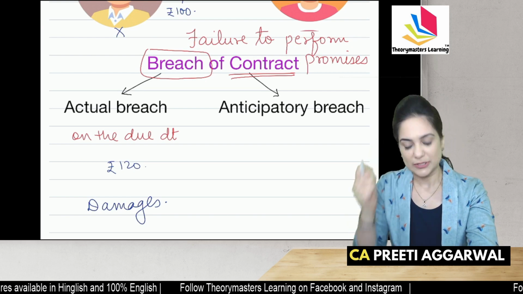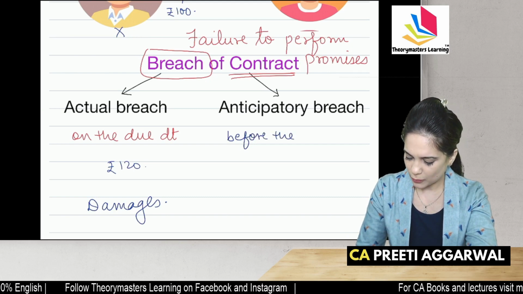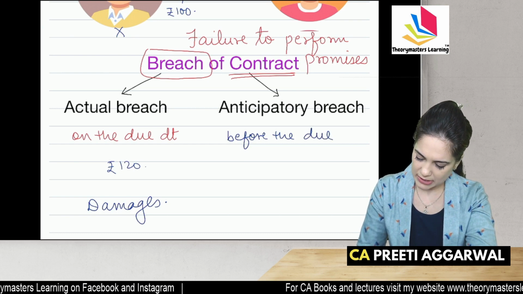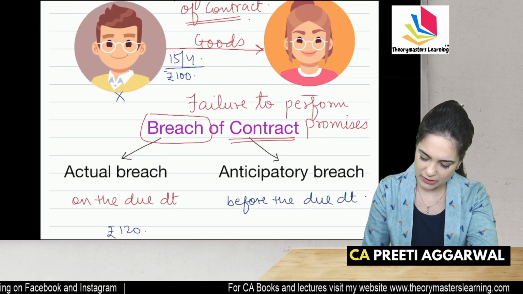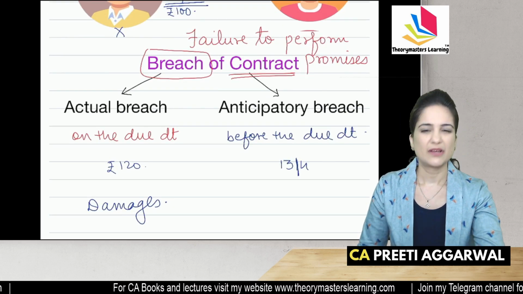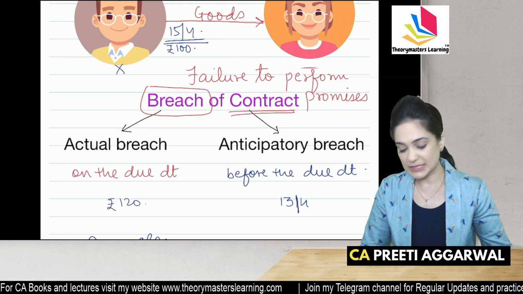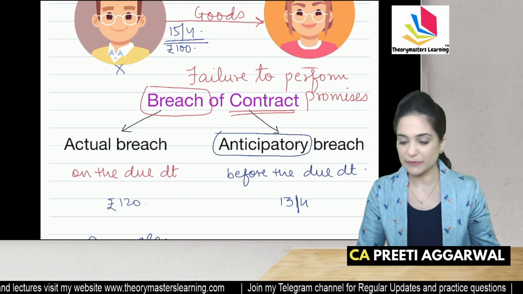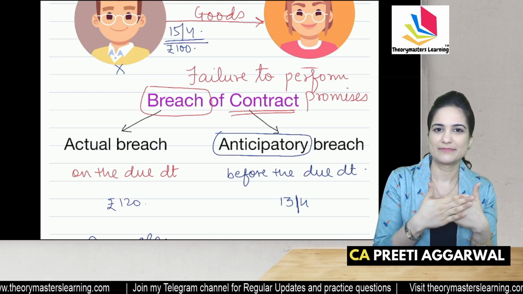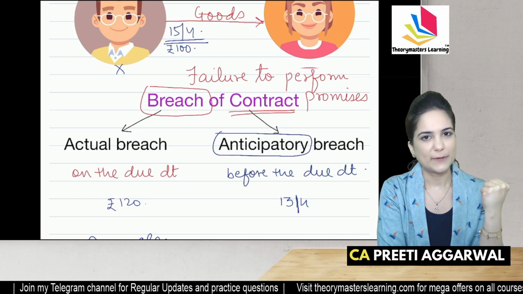What is anticipatory breach? Anticipatory breach means breach which takes place before the due date. Like the due date in this case is 15th. He promised to deliver it on 15th. He called on 13th itself and refused. Hey, listen, I cannot perform the promise. You forget that there was any contract. This is anticipatory breach of contract. What is the meaning of anticipatory? You must have studied that word anticipation before. So anticipatory breach means which takes place before the due date of performance.